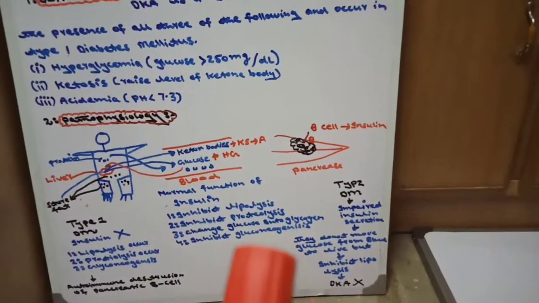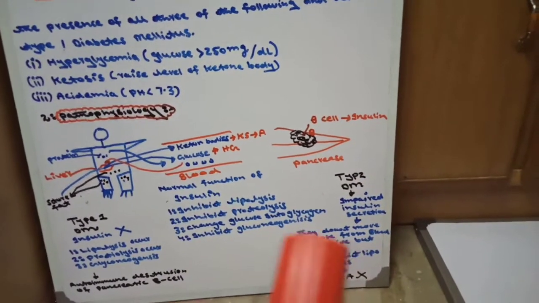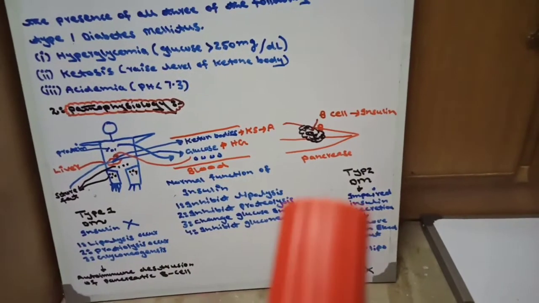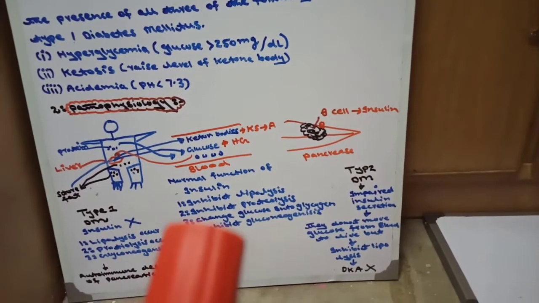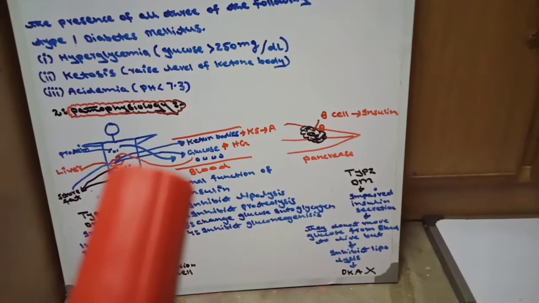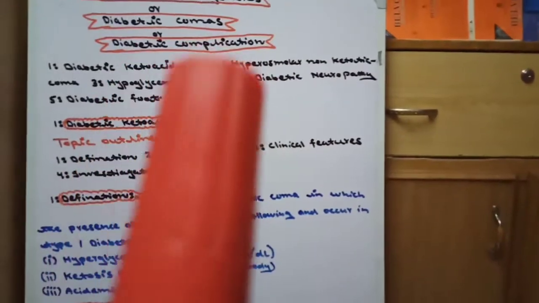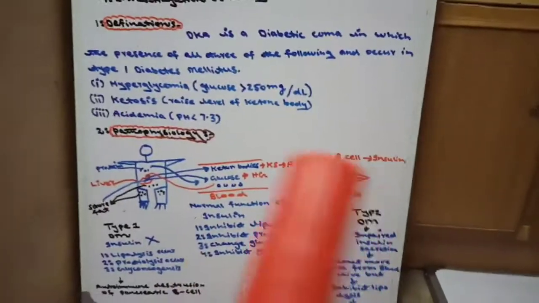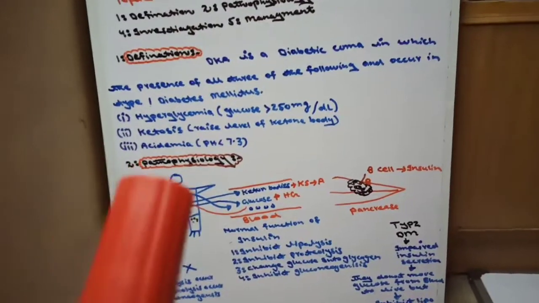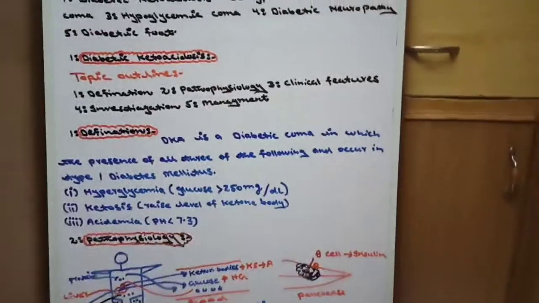But in type 2, the small amount of insulin inhibits lipolysis but does not inhibit proteolysis and does not move glucose from blood to liver. As a result, there will be hyperglycemia. Therefore, in type 2, hyperosmolar non-ketotic coma occurs, not diabetic ketoacidosis. Now, after pathophysiology, we move to clinical features.